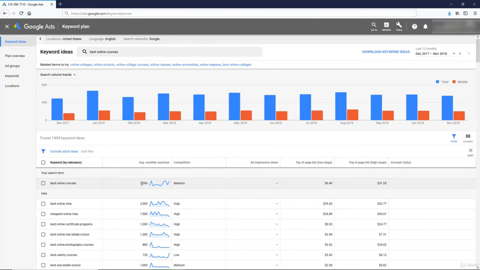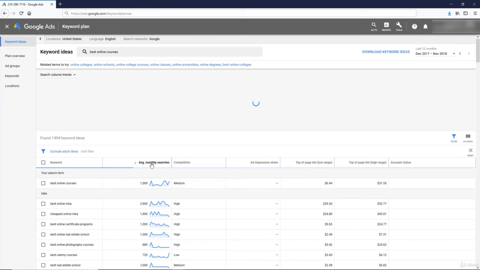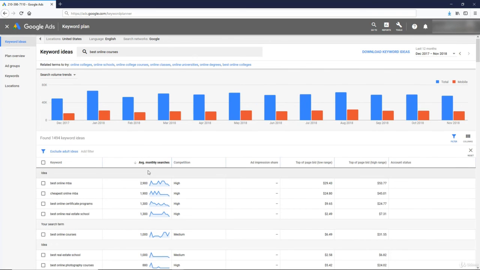So here we go. This has roughly 1,000 monthly searches. And some other ideas are best online MBA. These are some great ideas we can write down. Let's sort that by volume. Cheapest online MBA, best online certificate programs. So we're getting some ideas we can input here and use for our future blog posts or keywords for our product listings and so on.